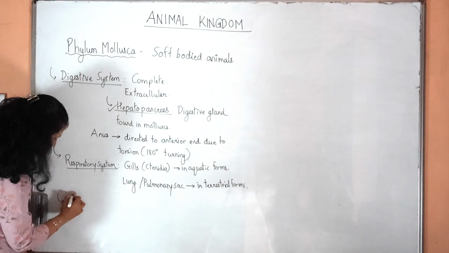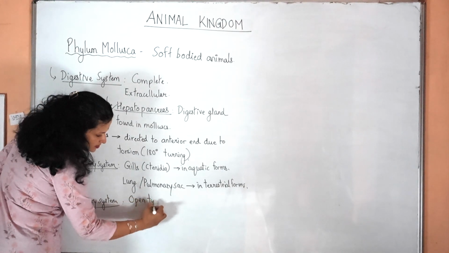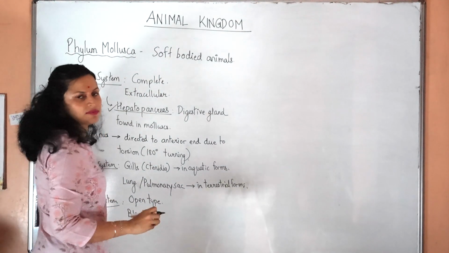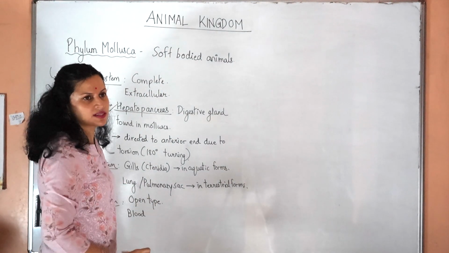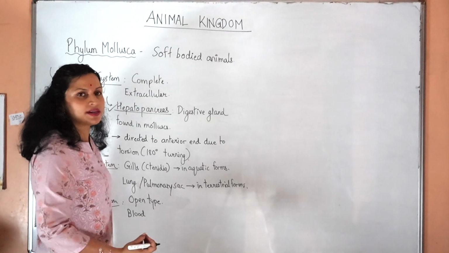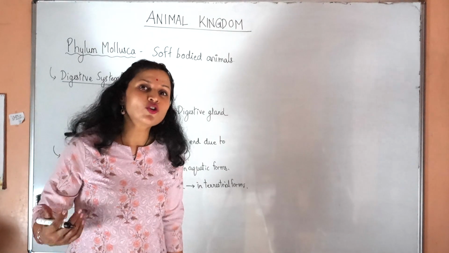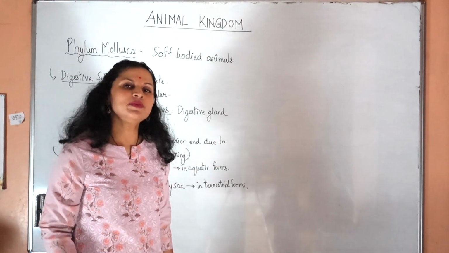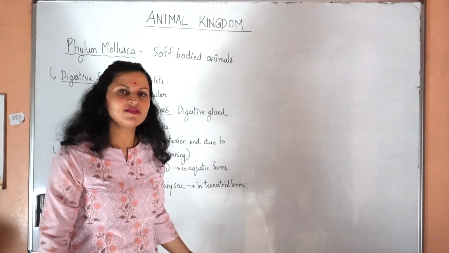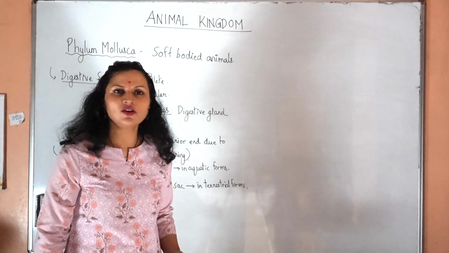Next, circulatory system. It is an open type of circulatory system, and the blood that they have will have a pigment in it. The arthropods did not have any pigment in their blood, and this pigment is called hemocyanin. It's a copper containing pigment and it will be blue in color. Compare it with hemoglobin that we have. Hemoglobin is an iron containing pigment, but hemocyanin is a copper containing pigment and will be blue in color because of the copper component.